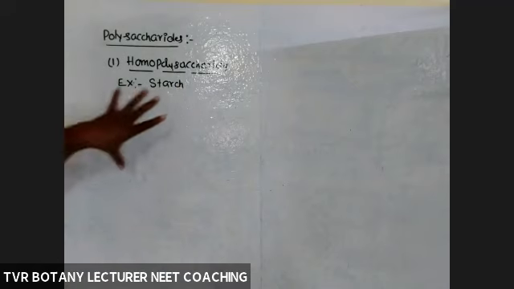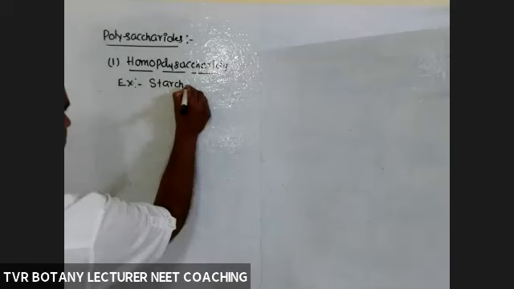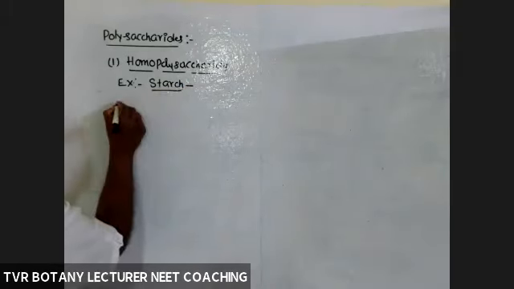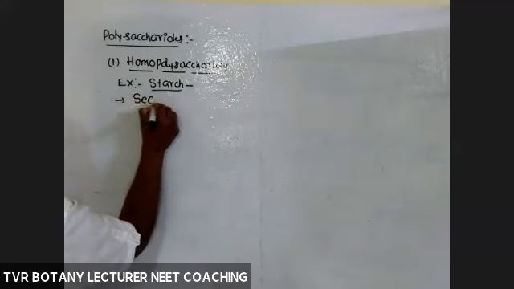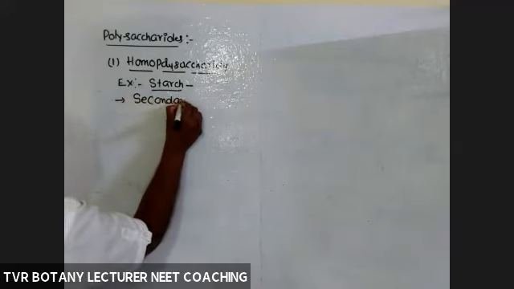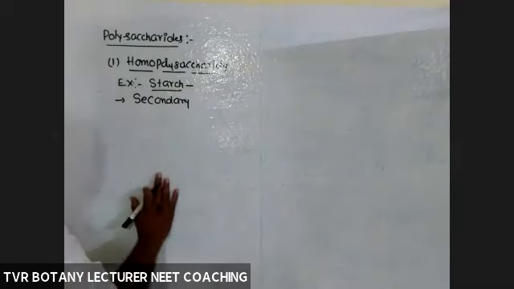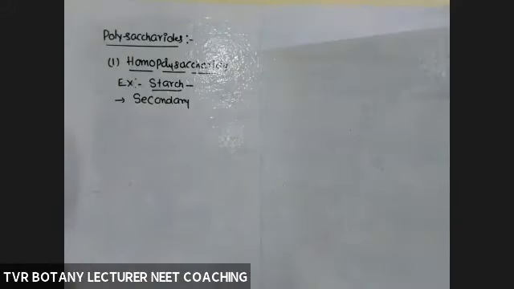So before moving into the structure of starch, starch is with a secondary helical structure, and the functional starch is with a secondary helical structure. Primary is a straight chain only. Primary structure means just a straight chain. It was not given in your textbook. So primary means a straight one. What about secondary, helical, helix?